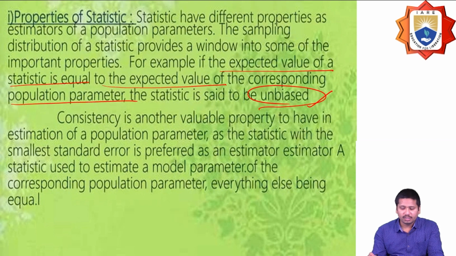Here, consistency is a valuable property to have in an estimation of a population parameter. The statistic with the smallest standard error is preferred as an estimator, where the estimator statistic is used to estimate a model parameter, the corresponding population parameter.